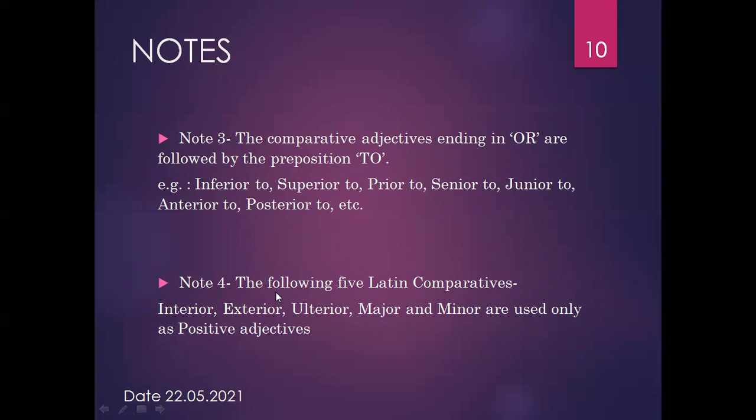Okay. Now our next note is note number 4, that is the following 5 Latin comparatives like interior, exterior, major, minor are used only as positive adjectives. So these words we cannot use in a comparative or a superlative.